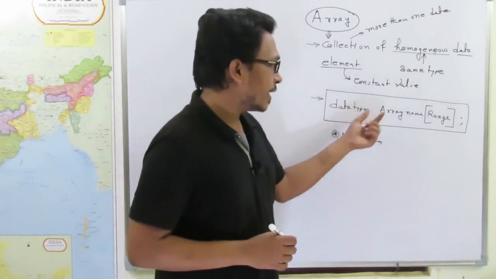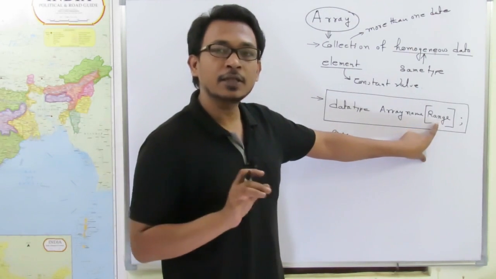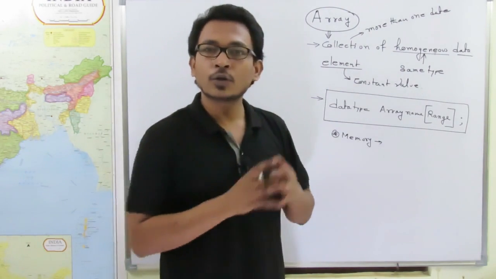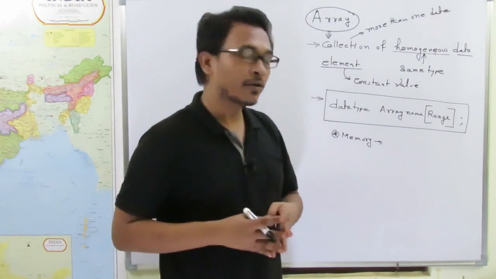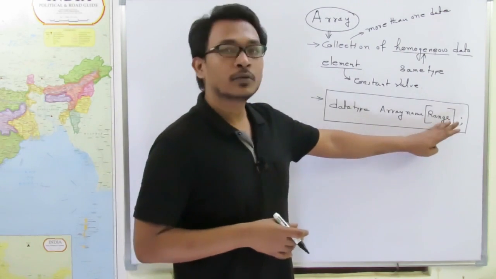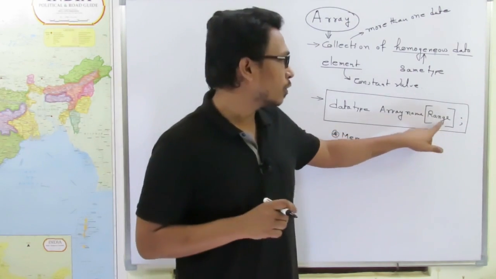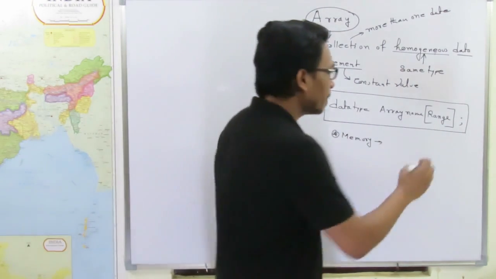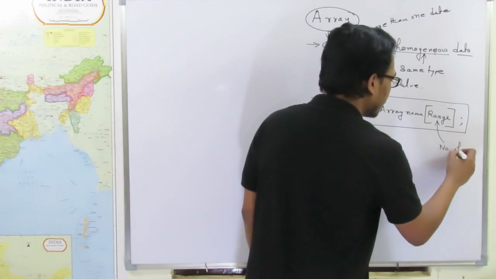This particular array can hold this number of data. That means this many data this particular array can hold at any particular moment of time. So how many memory we will require for an array? We need this much memory, using which we can store these many data in this particular array. Clear? So this range is the number of data.